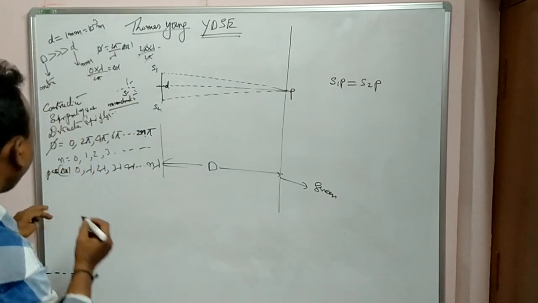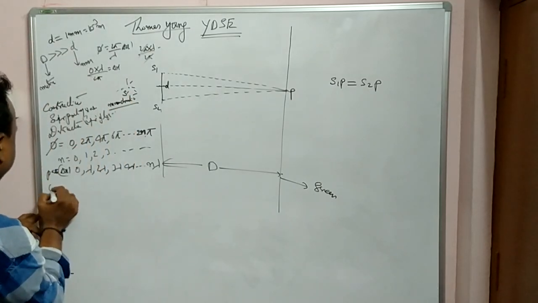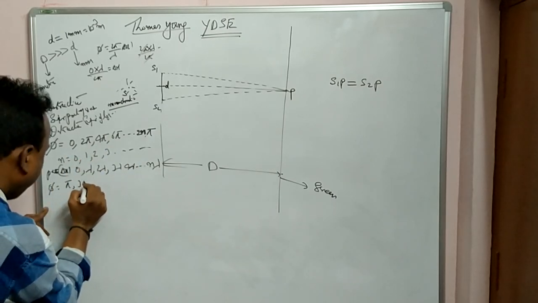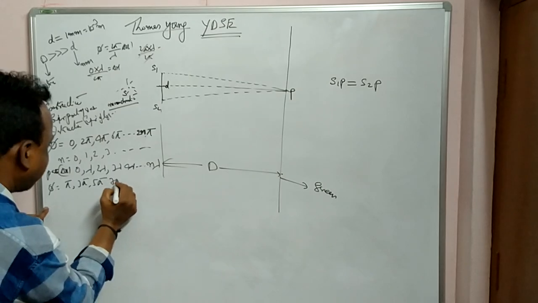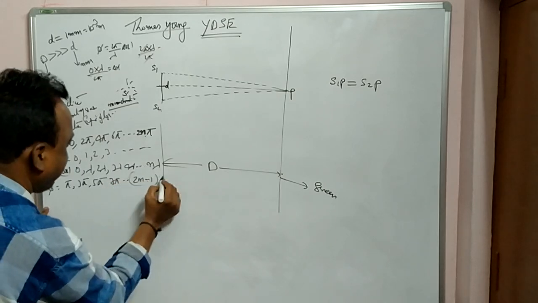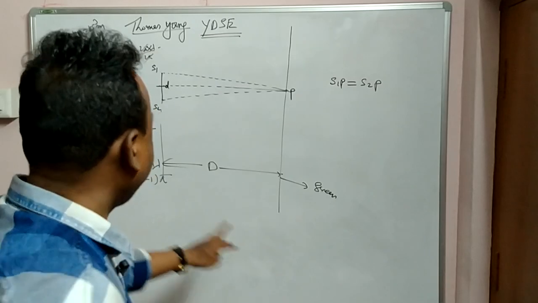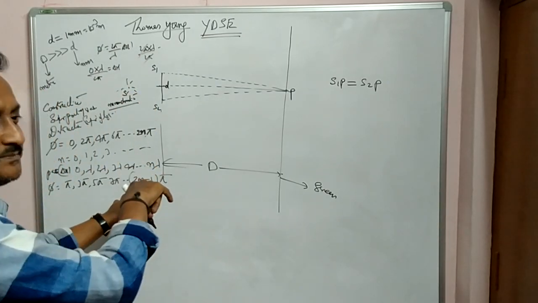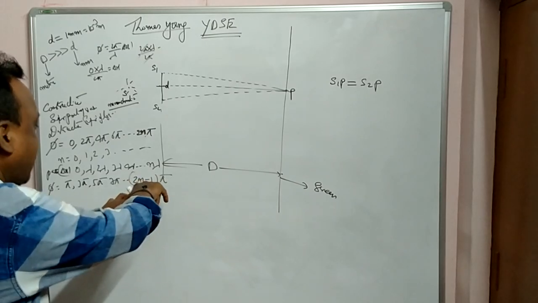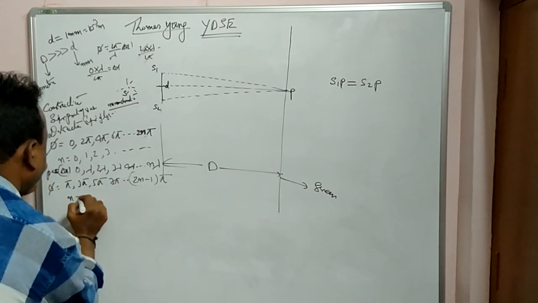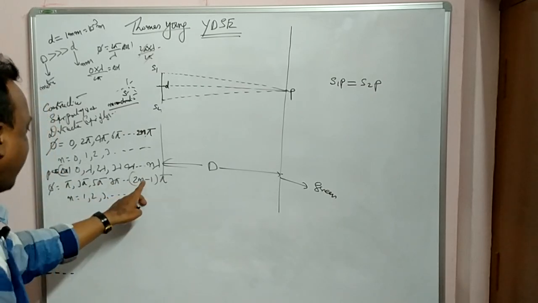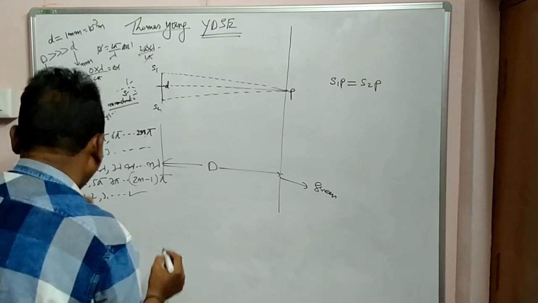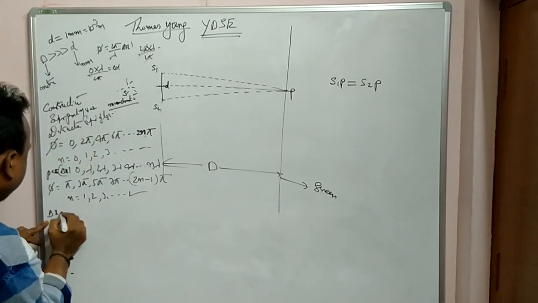Okay? Similarly, for destructive, what happens? First, where do the two meet? π, 3π, 5π, 7π, that is (2n minus 1) into π. 2n minus 1. Suppose you put the value 0 here, it is not valid. So better you take n starting from 1. Take n values 1, 2, 3, 4. Put 1, π; 2 gives 3π. So it is valid.